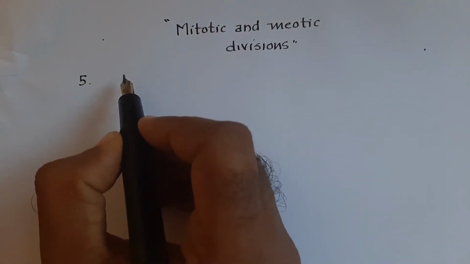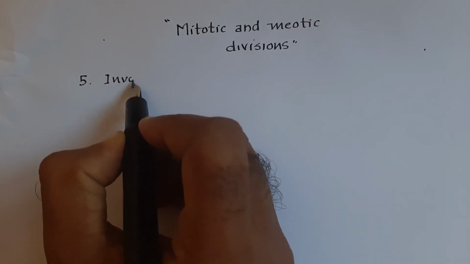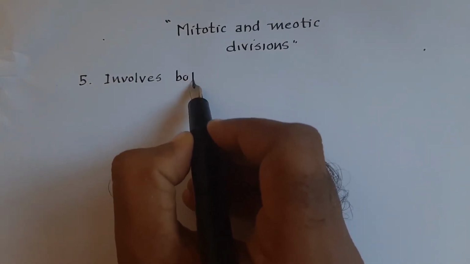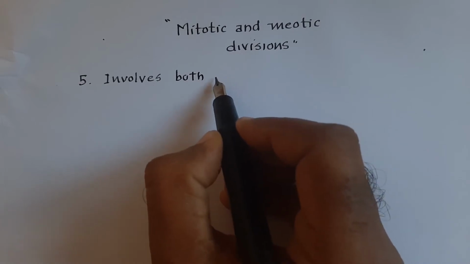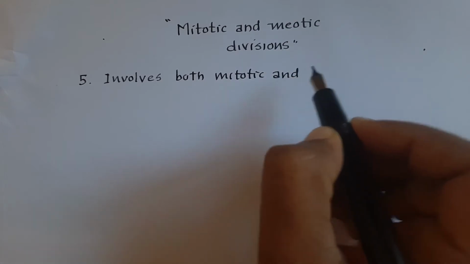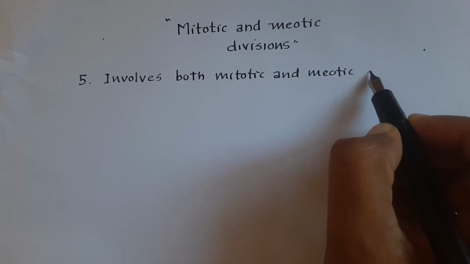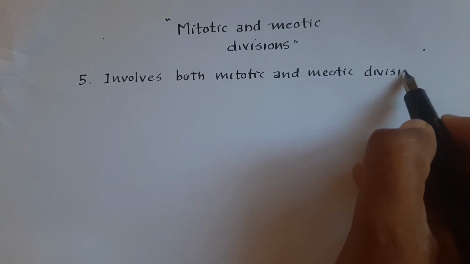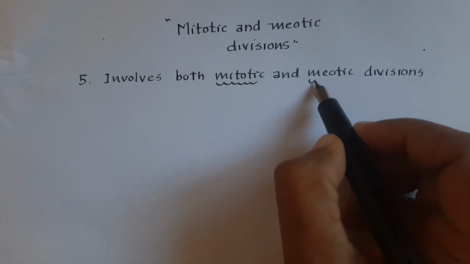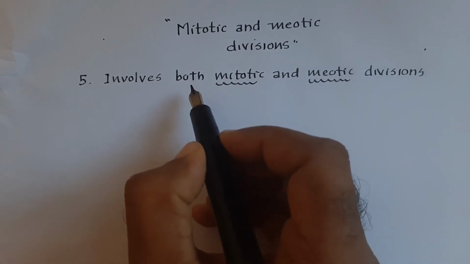Here, sexual reproduction involves both mitotic and meiotic divisions. Remember, it's very important. Both of these divisions, mitotic and meiotic divisions, are exhibited by sexual reproduction.